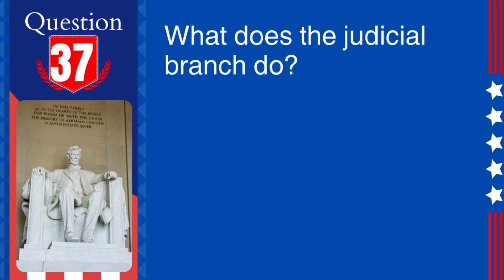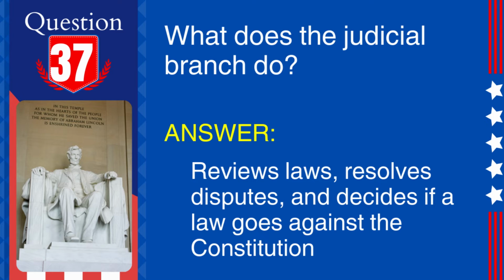37. Question: what does the judicial branch do? Answer: reviews laws, resolves disputes, and decides if a law goes against the Constitution. Explanation: the judicial branch interprets the laws and the Constitution and resolves legal disputes. This branch ensures that laws are in accordance with the Constitution.